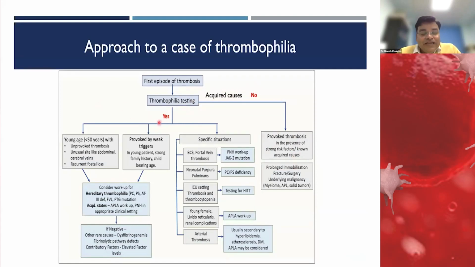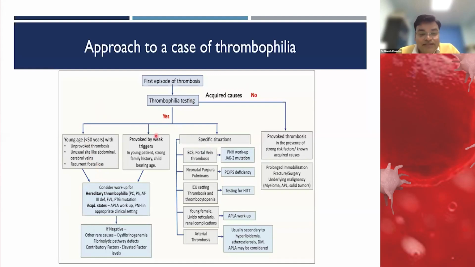But if there are no acquired causes and the patient is young with unprovoked thrombosis, or an unusual site of thrombosis, or there is recurrent pregnancy loss or other pregnancy morbidity, or even in those young patients with a strong family history, we should consider testing.